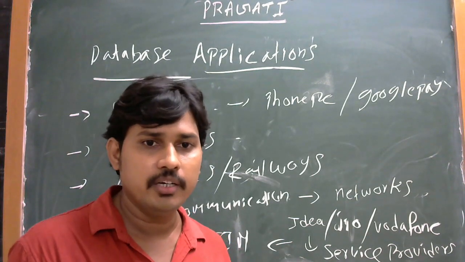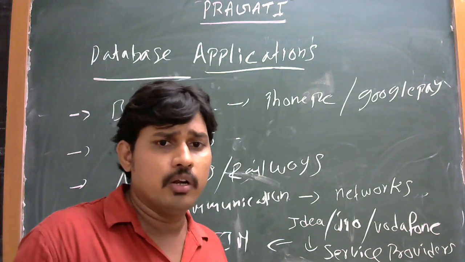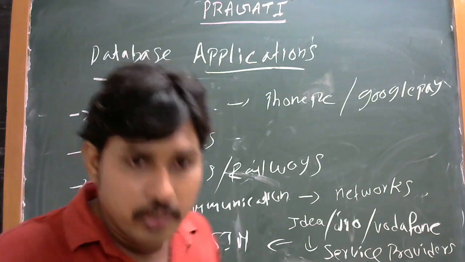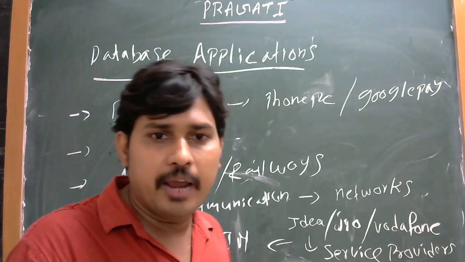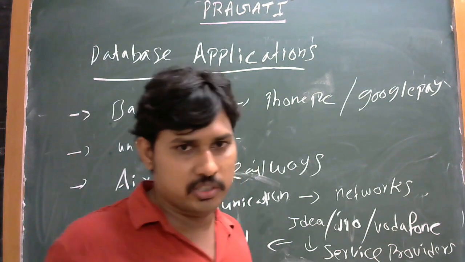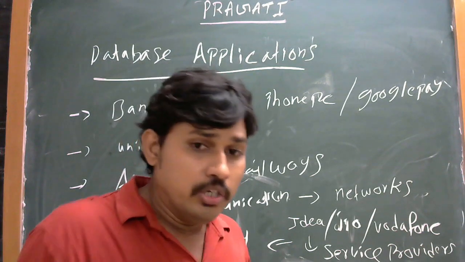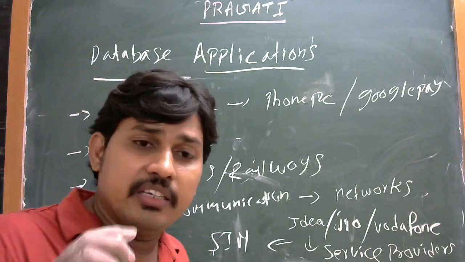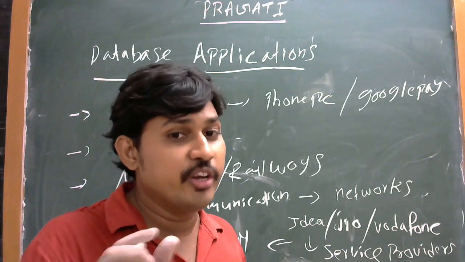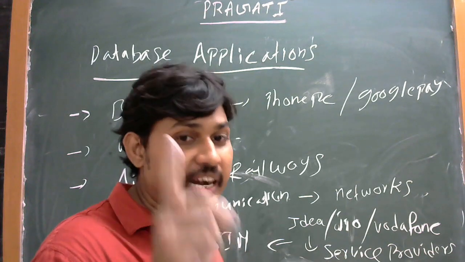The contact number is maybe in the database. Idea consists of multiple users. For example, how can the service provider maintain the database? I am one of the users of Idea, maintaining an Idea SIM card. I am calling multiple contacts, like WhatsApp chatting, video calls, audio calls. In this database, each message, phone call, audio call, and video call is recorded in the particular service provider database.